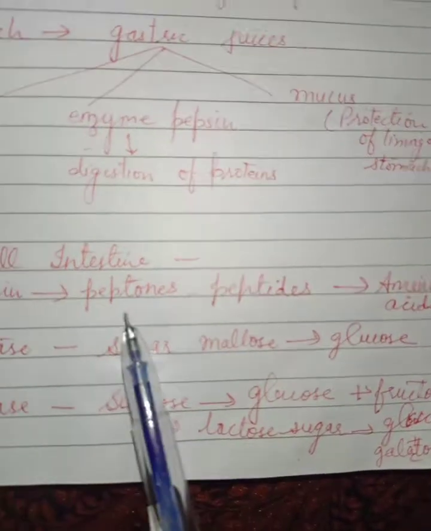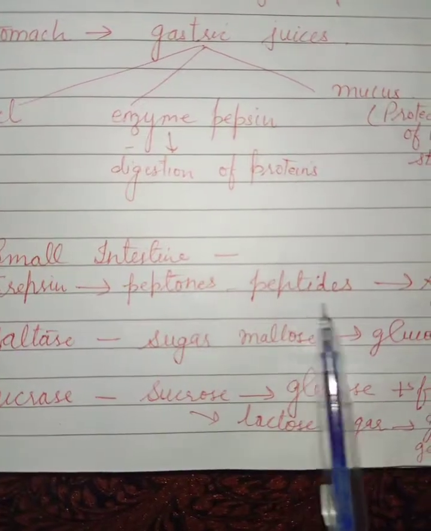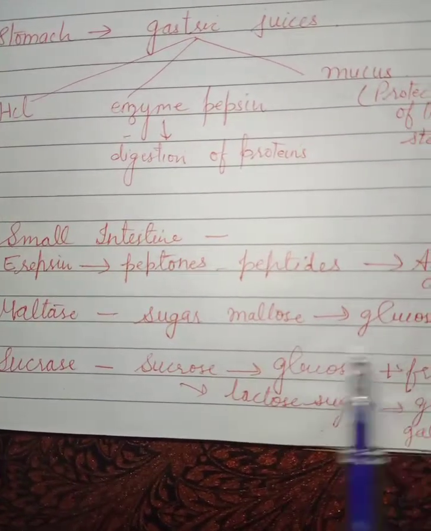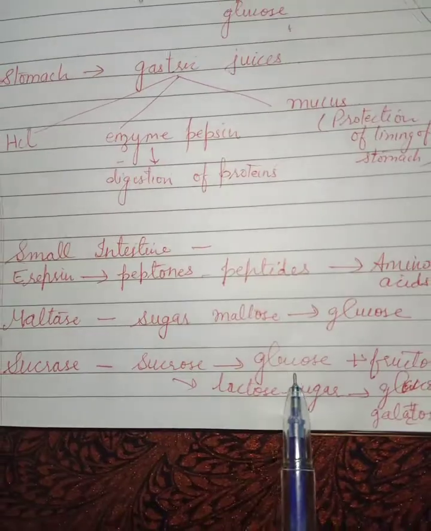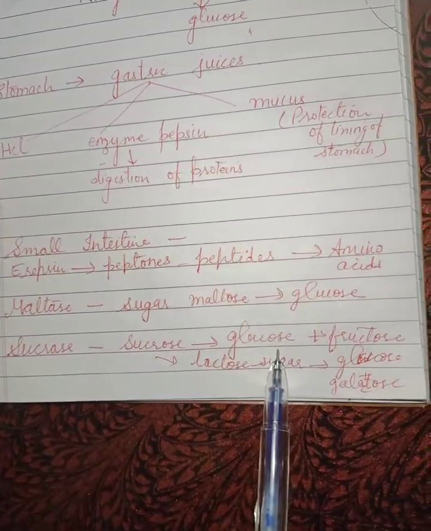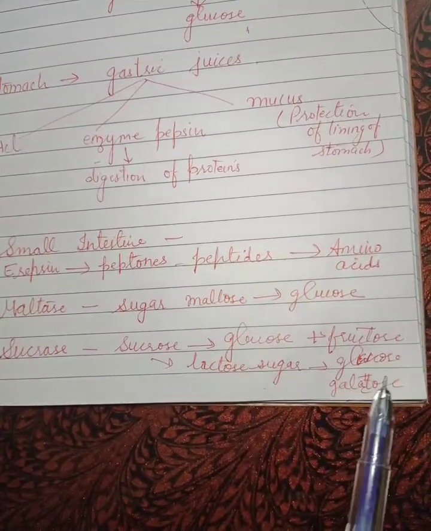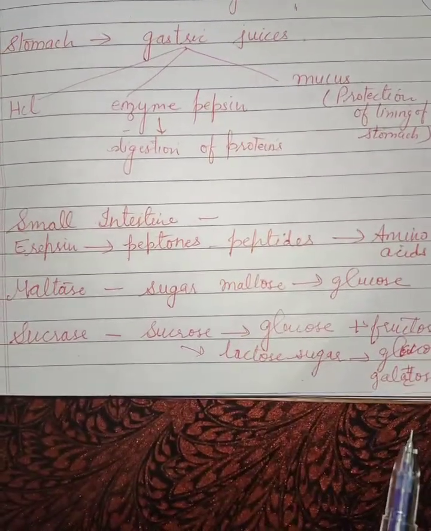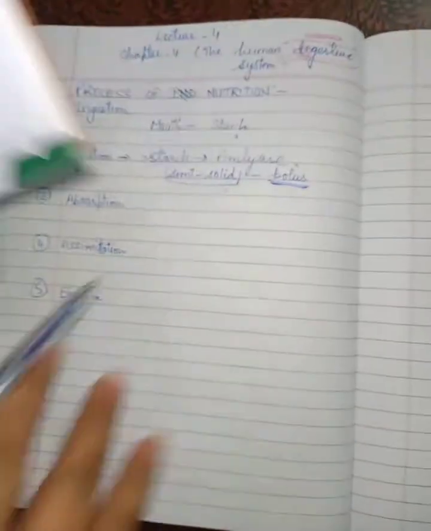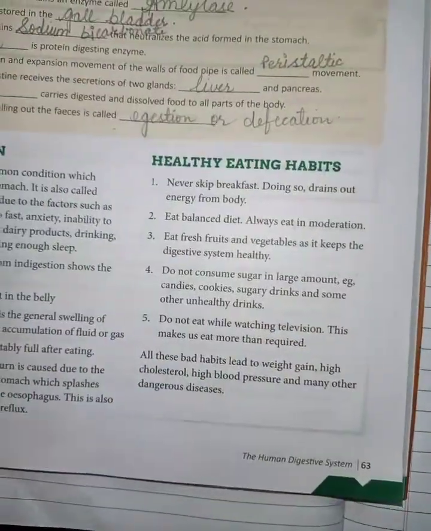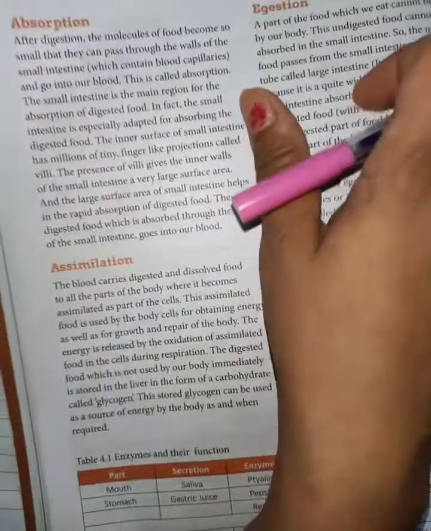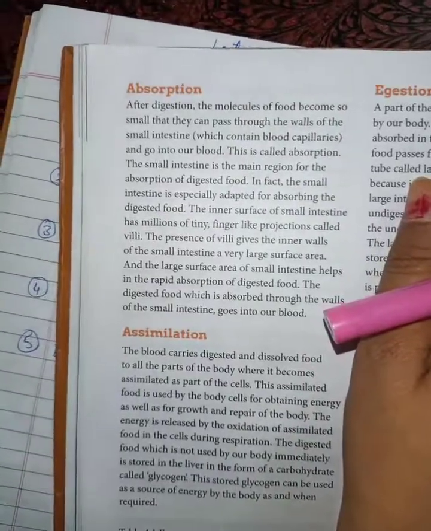Trypsin breaks peptones into peptides and amino acids. Maltase breaks maltose into glucose. Sucrase breaks sucrose into glucose plus fructose, and lactase breaks lactose into glucose and galactose. All these I have already explained. These are the processes occurring inside the small intestine. From here the food goes into the large intestine, and from the large intestine the food goes out of the body through the anus.